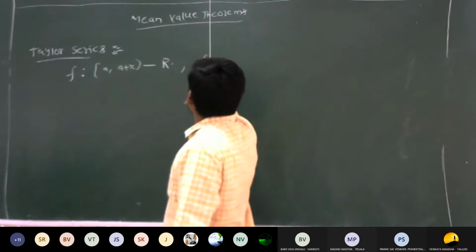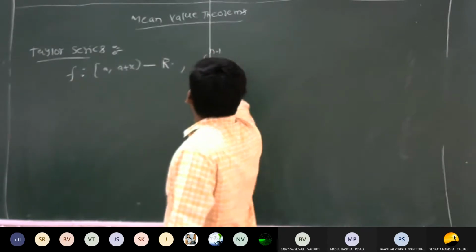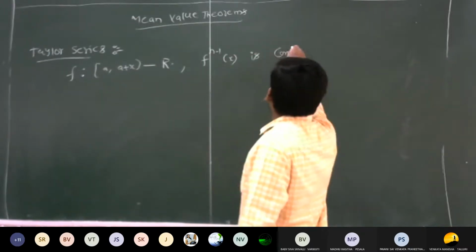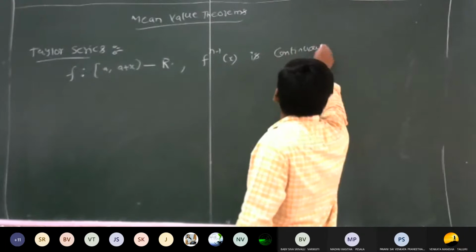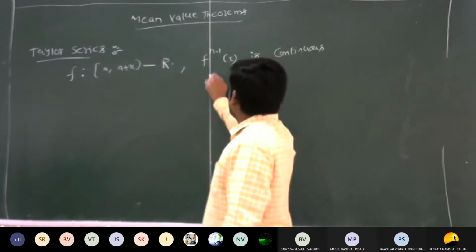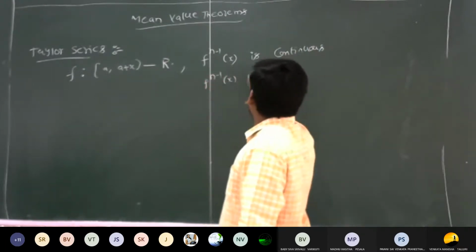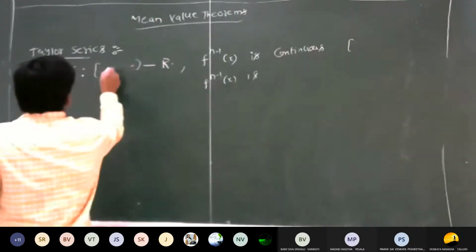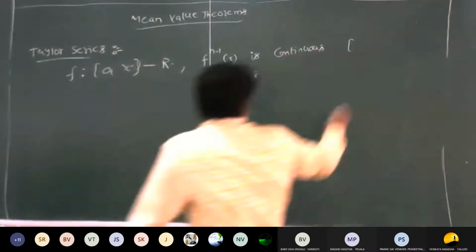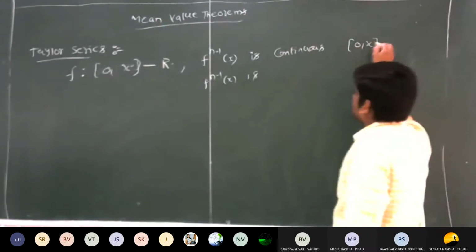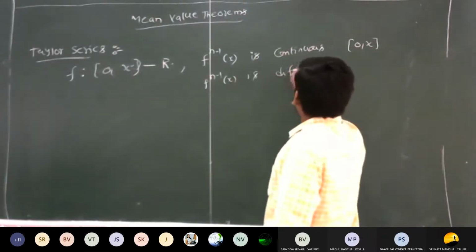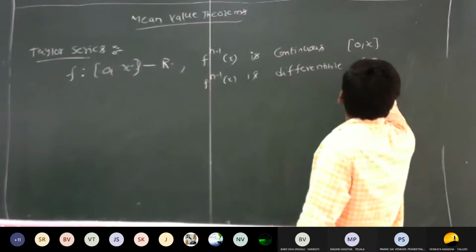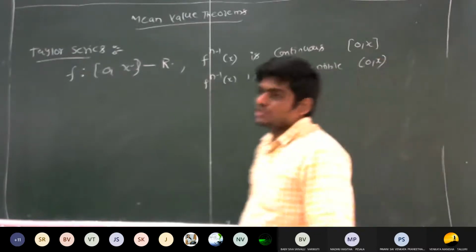Then f also satisfies that f n minus 1 of x is continuous on the closed interval 0 comma x, and differentiable on the open interval 0 comma x.